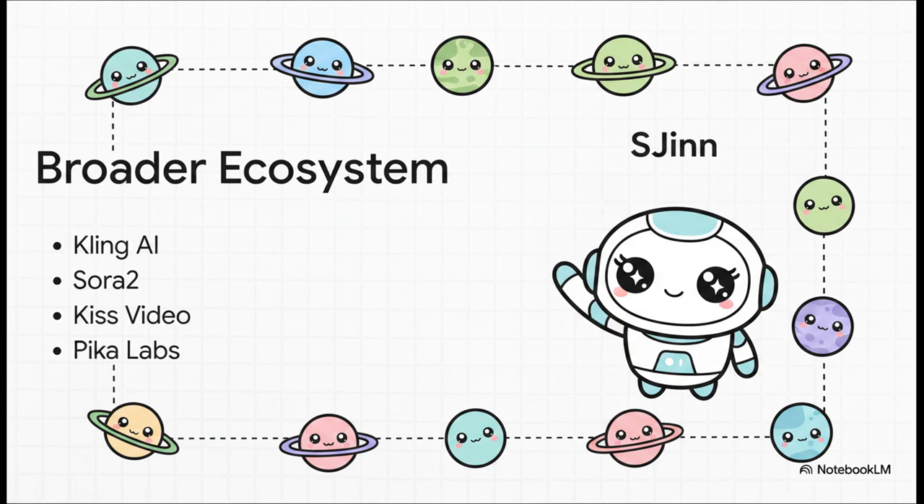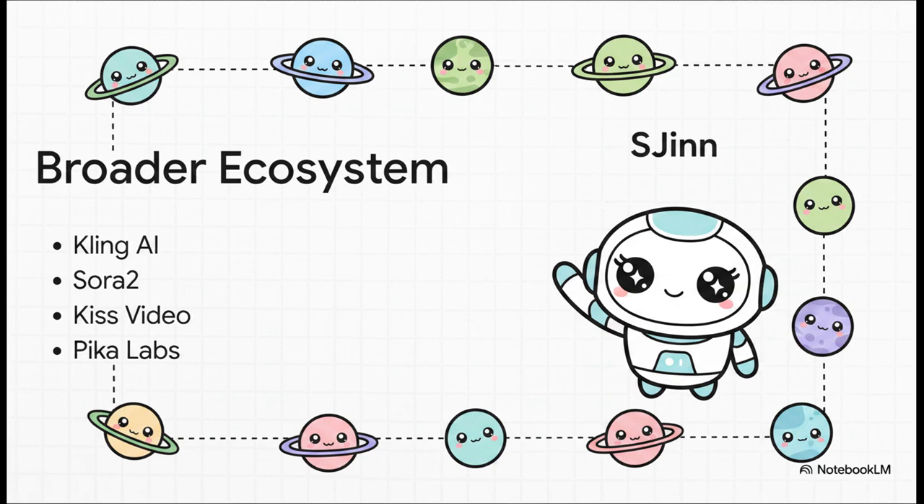Now, what is genuinely fascinating to me is that SJinn doesn't pretend it exists in a vacuum. Right there on their site, the platform directly links out to and acknowledges other major players and utility tools in the AI space. They explicitly reference the Kling AI video generator, Sora 2 image to video, Kiss video generator, Pika Labs, and even essential tools for removing video watermarks. This is a very confident play.